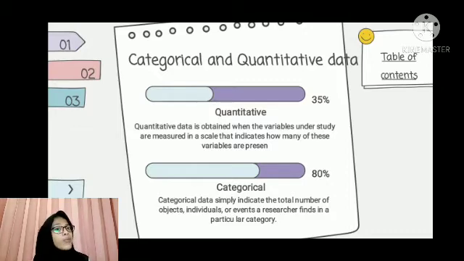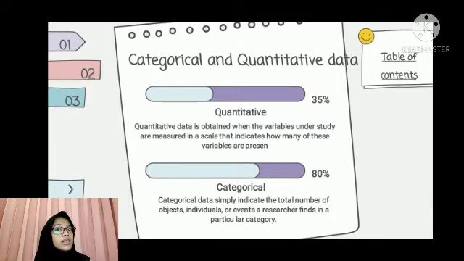Quantitative data are reported in the form of scores. A higher score indicates that more of the variable is present than a lower score. For example, the temperature recorded each day from September through December in Omaha in a given year. So, the variable is temperature.